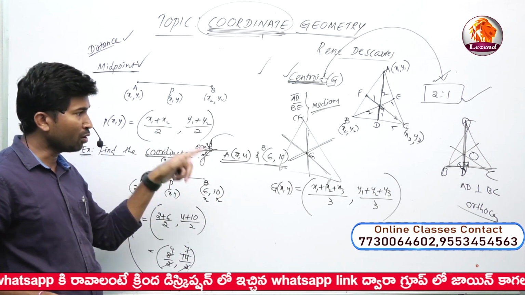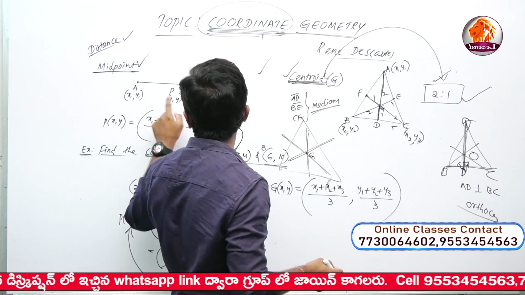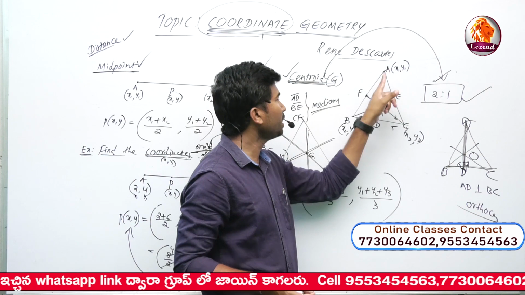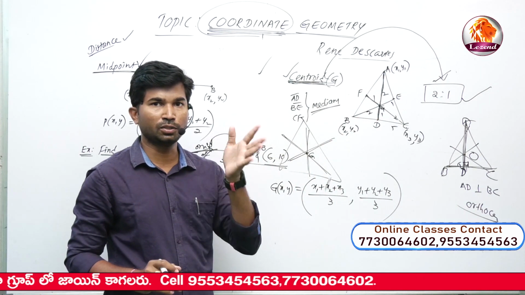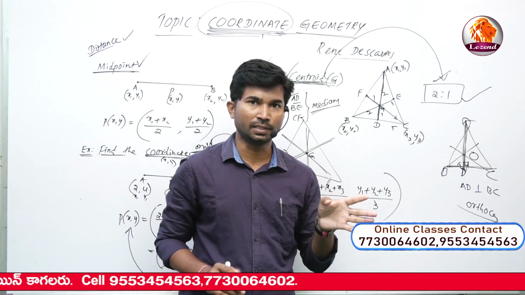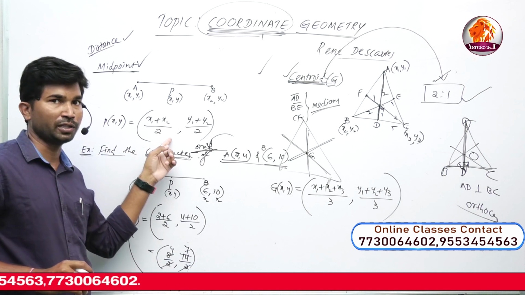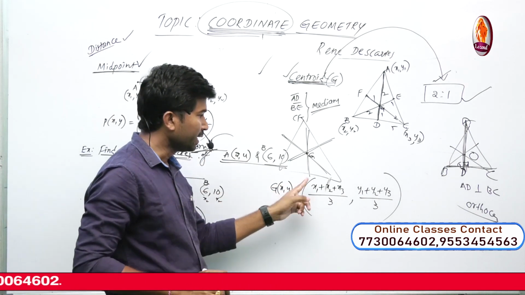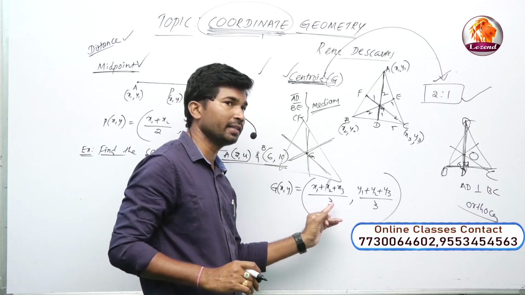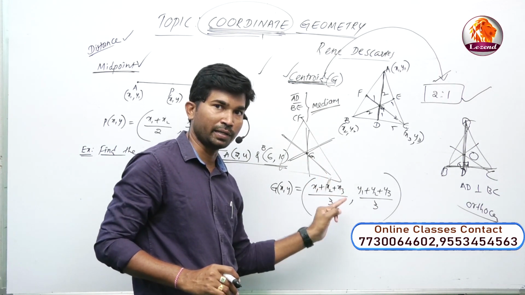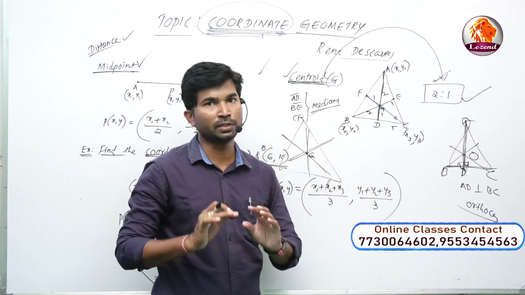In this case, now we are taking 3 points, point A, point B, point C. Before, we had only x1 and x2. Now we have x1, x2, x3, applying the same average formula: sum of observations by number of observations. Midpoint is x1 plus x2 by 2, comma y1 plus y2 by 2. Now for the centroid there are 3 observations, so x1 plus x2 plus x3 by 3, comma y1 plus y2 plus y3 by 3, using the same concept.